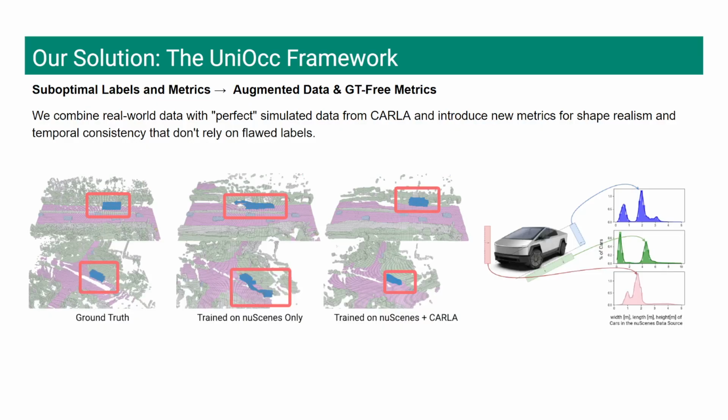As you can see in the comparison, the model trained with CARLA data produces a much fuller, more accurate car shape. Second, we introduce novel ground truth-free metrics. This assesses the quality of a prediction by measuring its shape realism and temporal consistency, giving us a more reliable way to evaluate performance without relying on the flawed labels.